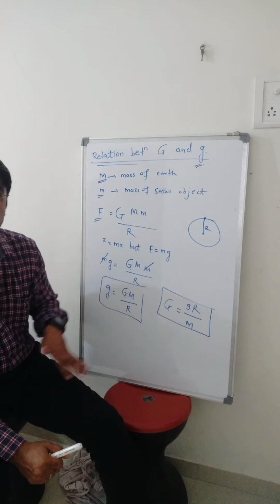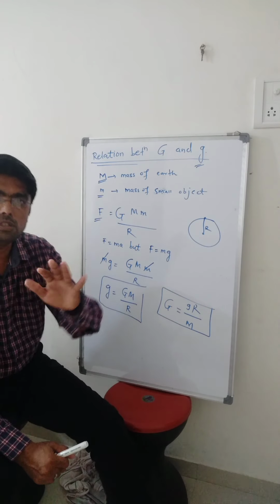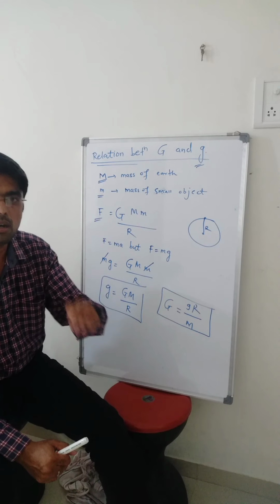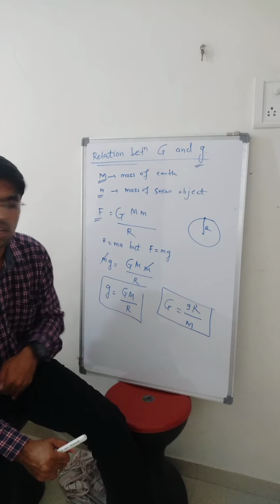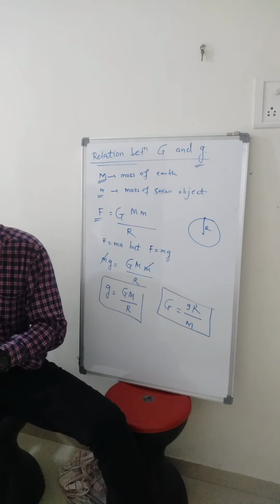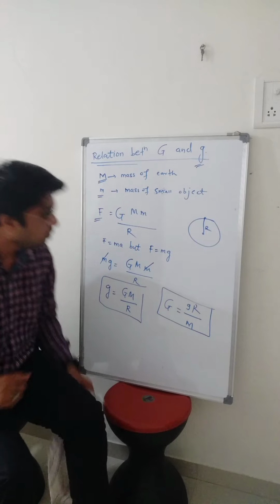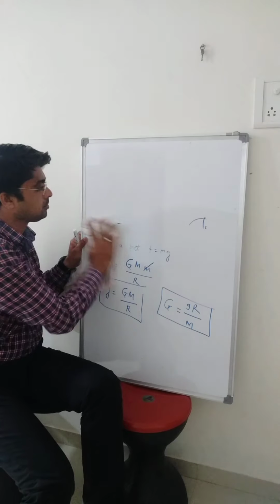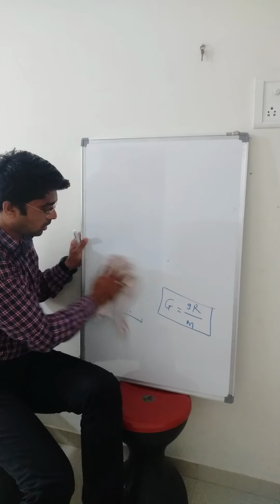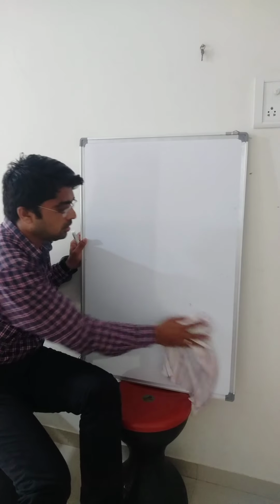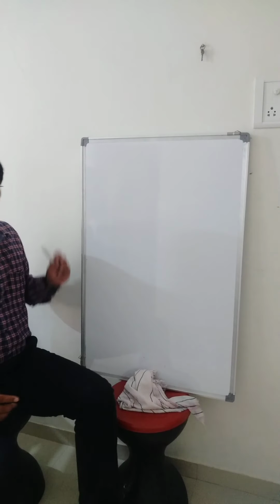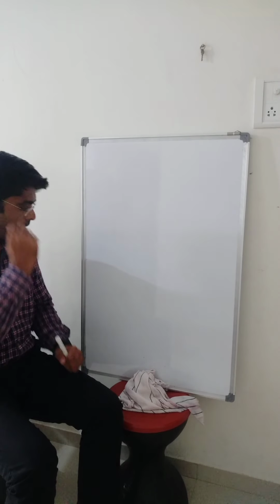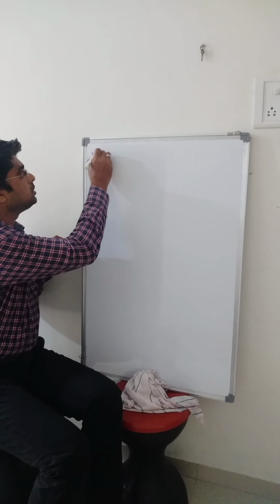Next part is the variation of small g. Suppose the object is at a height h, second on the earth surface, and third at a depth d. We will explain. You can take screenshots for your notes also, or I will provide the notes in the subscription link. Okay, now variation of g.